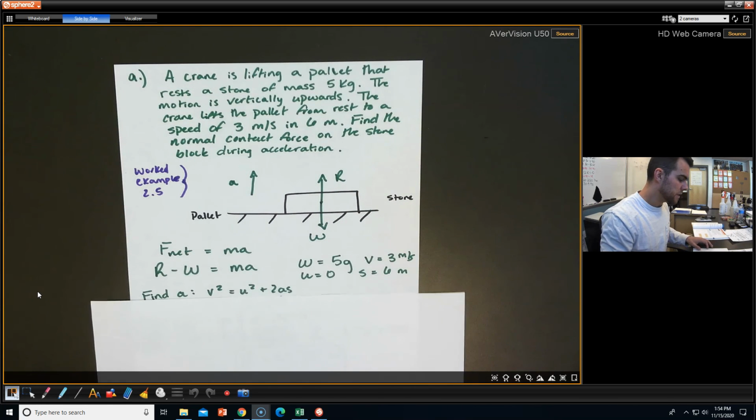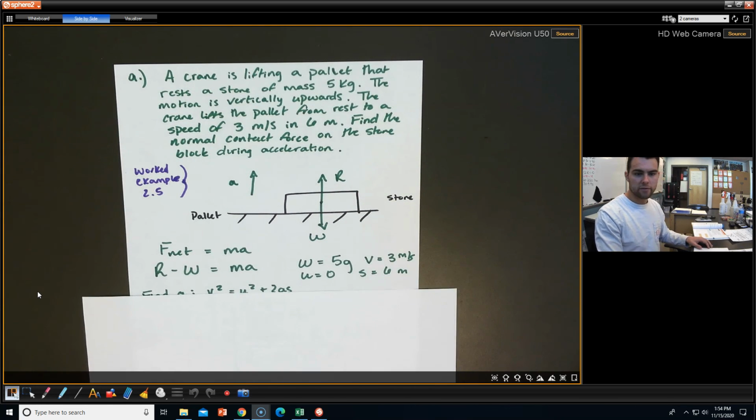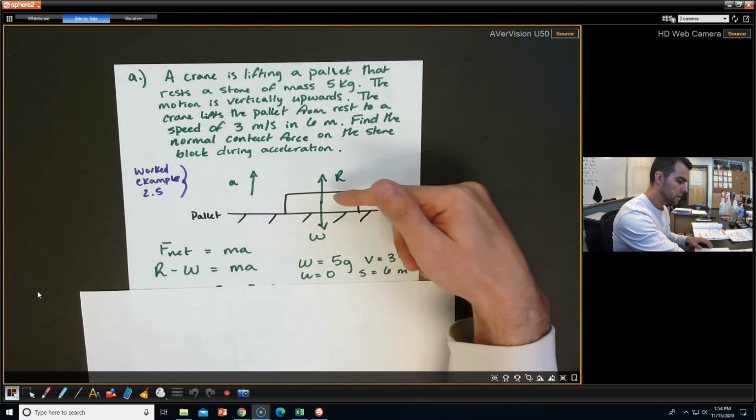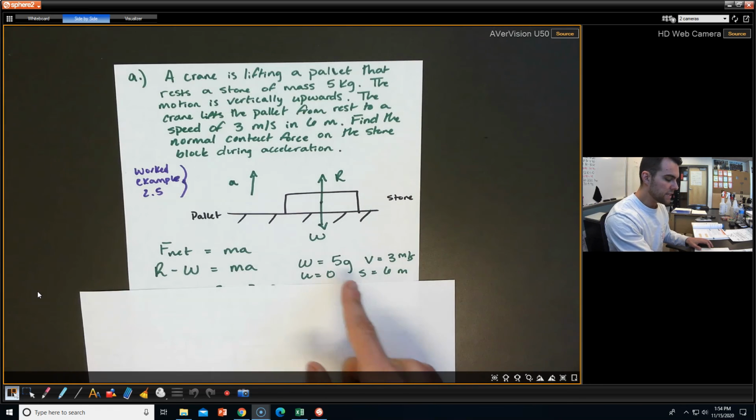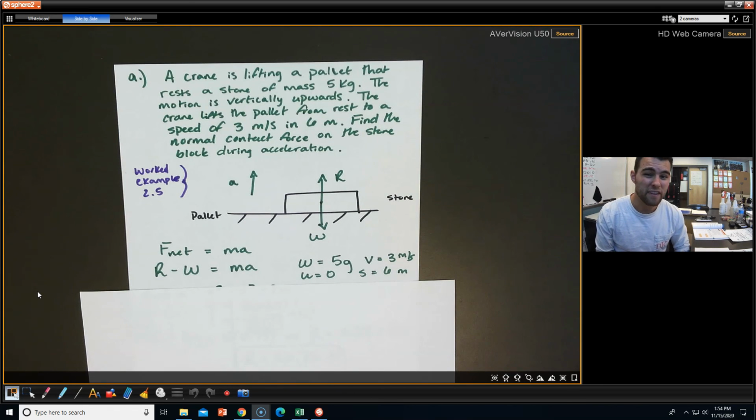And let's use the information we were given. So we know that F net is equal to MA. So we know that it's going to be R minus W equals MA. We know the weight is 5G, or it's going to be 50 newtons. V equals 3 meters per second. U is equal to 0 because it starts at rest, and S is at 6 meters.